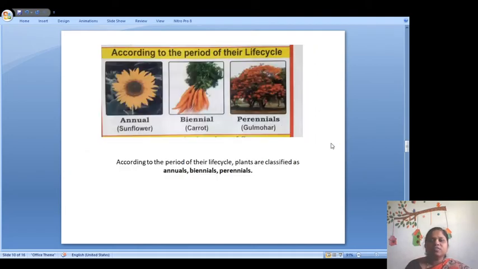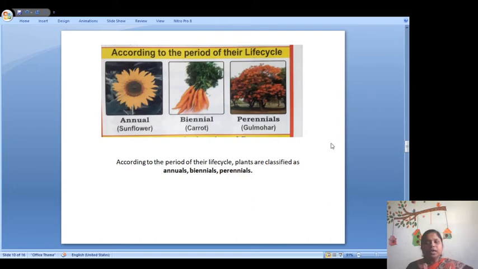Another way of classification of the plant is according to the period of their life cycle. Yes, some plants grow for 1 year. Some plants' life cycle is for 2 years, and some plants live for many years. The plants which live for 1 year are called annual plants. The plants whose life cycle completes in 2 years are called biennial plants. Beetroot and carrot are biennial plants. Sunflower or wheat or grains are annual plants.